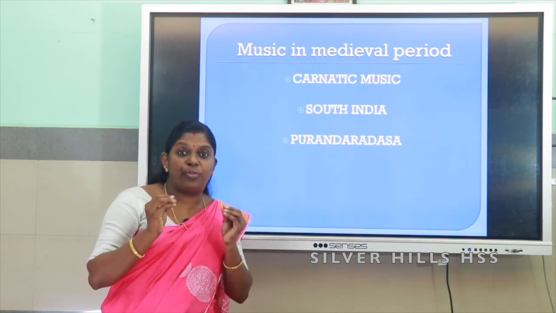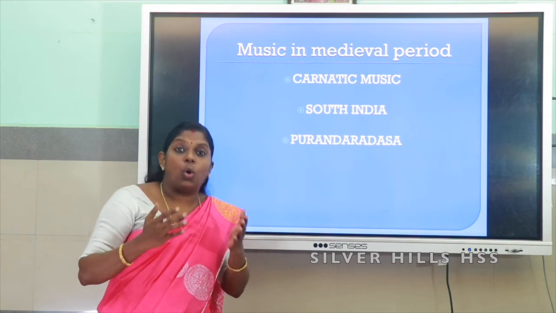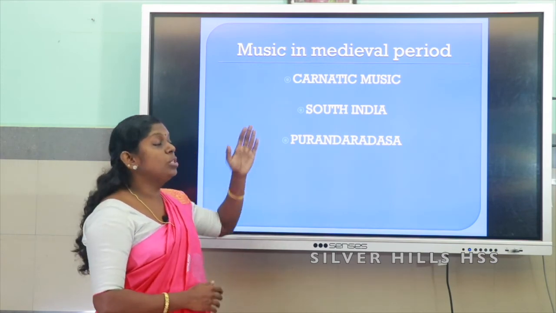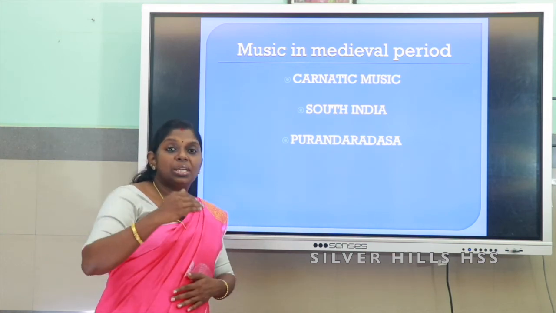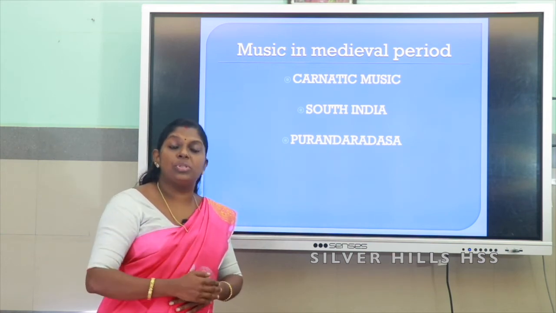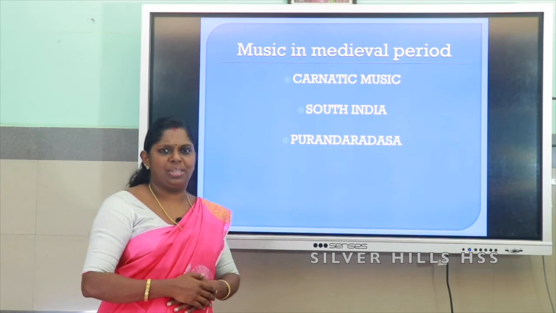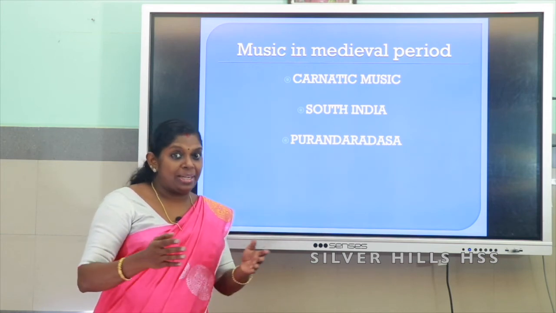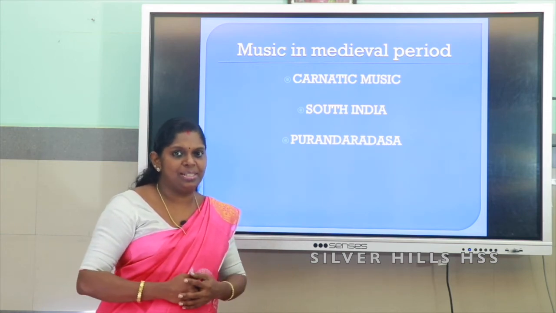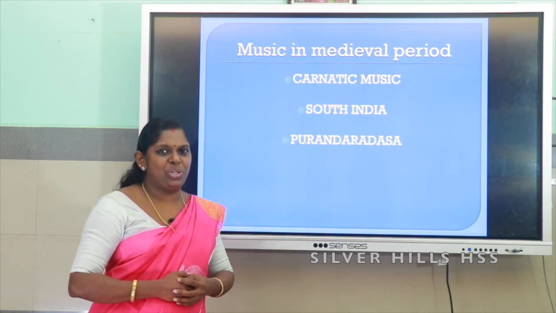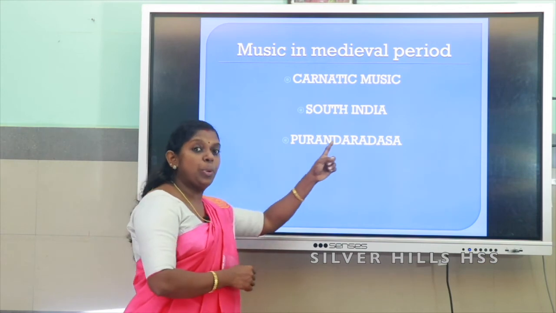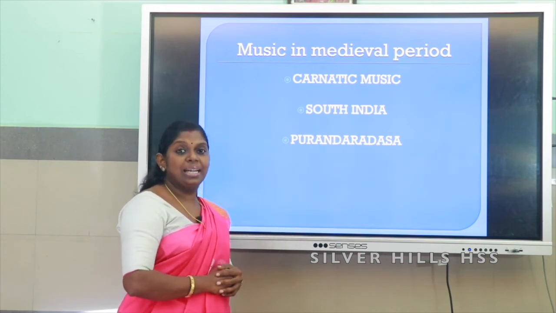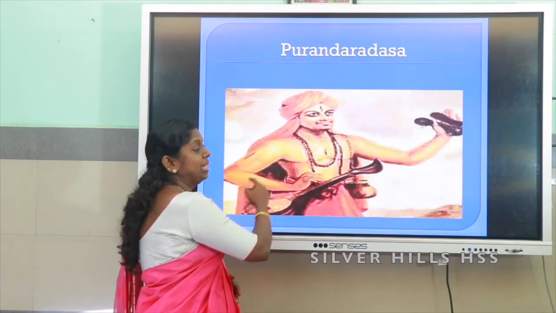Even though architecture flourished over there, along with that music also developed during medieval period. The music which developed in South India was known as Carnatic music. You might have heard about classical music, isn't it so? That is the name by which we know it. And the person who popularized this Carnatic music was Purandara Dasa.